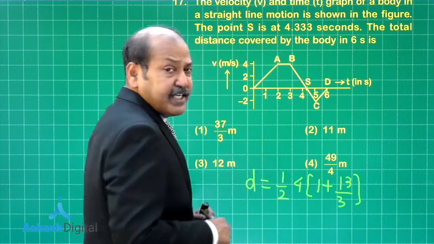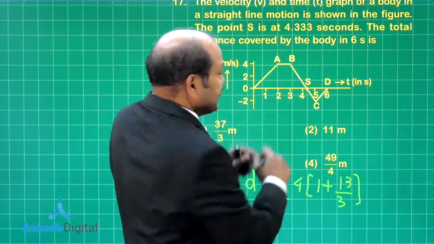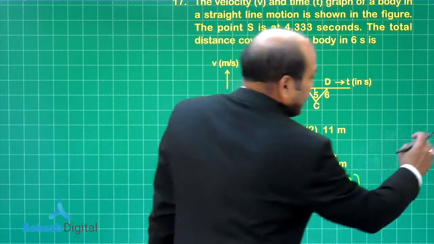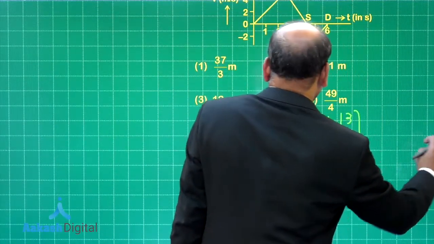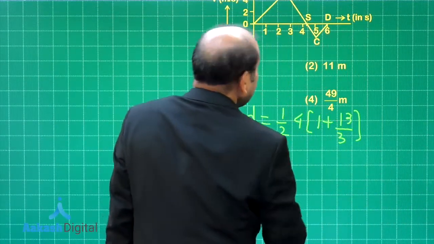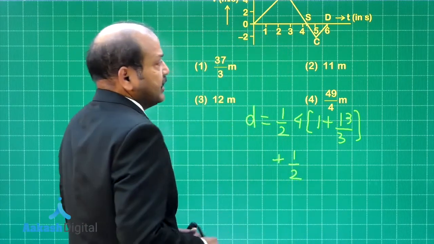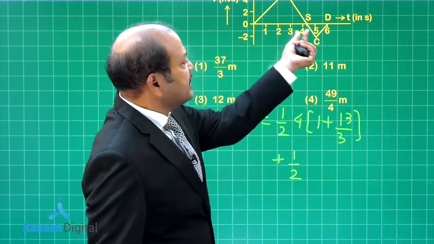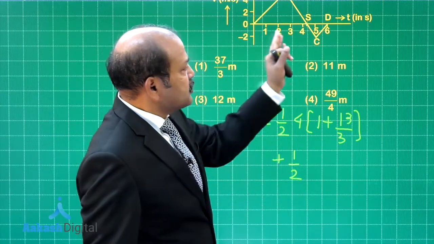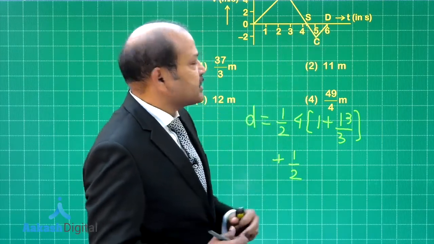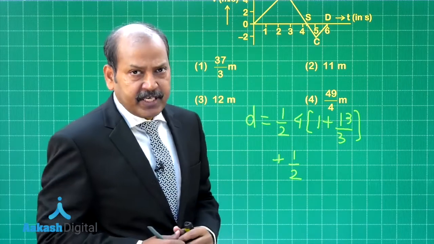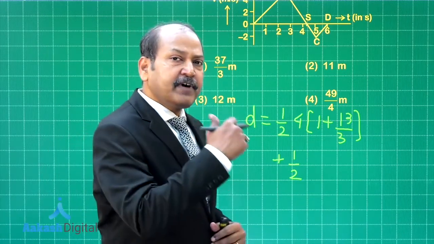So, we are not done yet, this is only the area of the trapezium. We have to add the area of the triangle also, and that area is 1 by 2 into the base. Now, what is the base? If this is 1 by 3 second, so the base length here becomes 1 plus 2 by 3 second, right. So, that means it is 5 by 3 second.